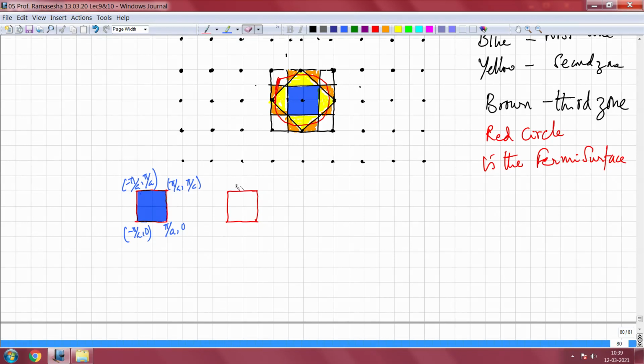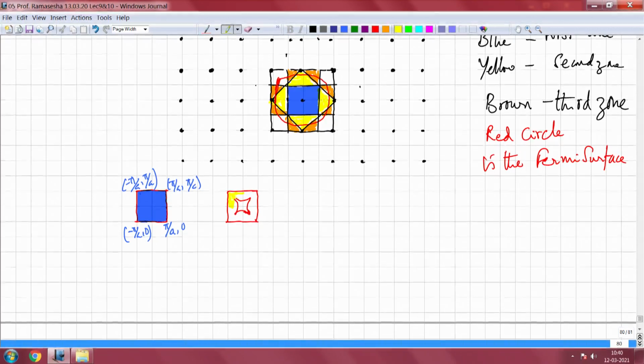So, if I do that, then I will get the following. So, you see that the interior has a shape which is something like a petal of a flower, okay.